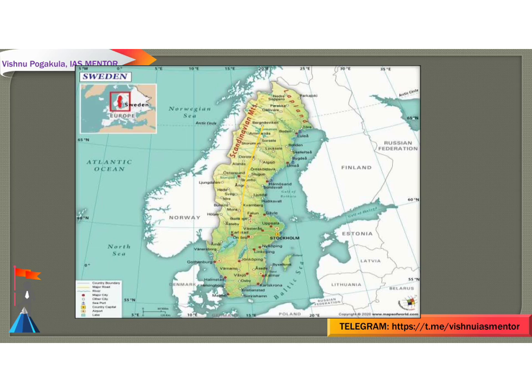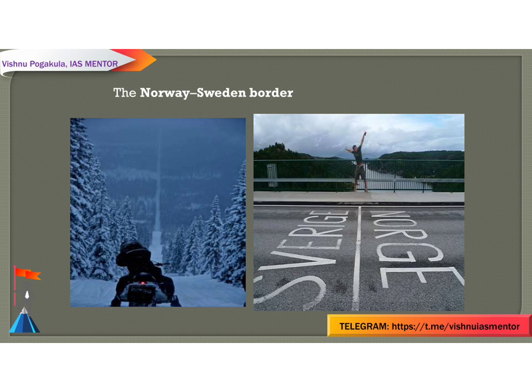Sweden, which is officially called the Kingdom of Sweden. This is the map of Sweden. When you see the Sweden map, it is bounded by Norway to the west and north, and Finland to the east, and it is connected to Denmark through a bridge tunnel across the Oresund Strait. So when you remember Sweden, you should remember two other international borders.